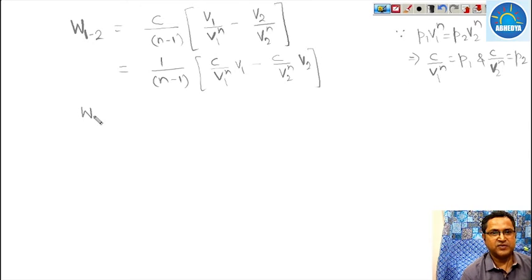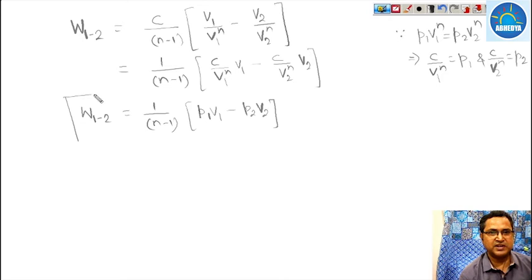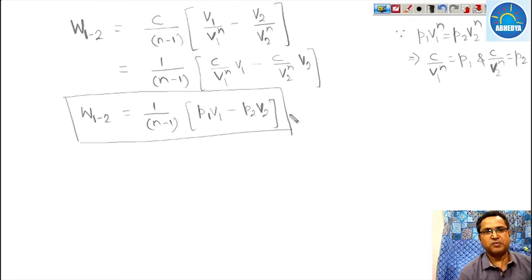So work done from state 1 to 2 may be written as 1 upon n minus 1, times P1 V1 minus P2 V2. So this is the total work done in case of any polytropic process.